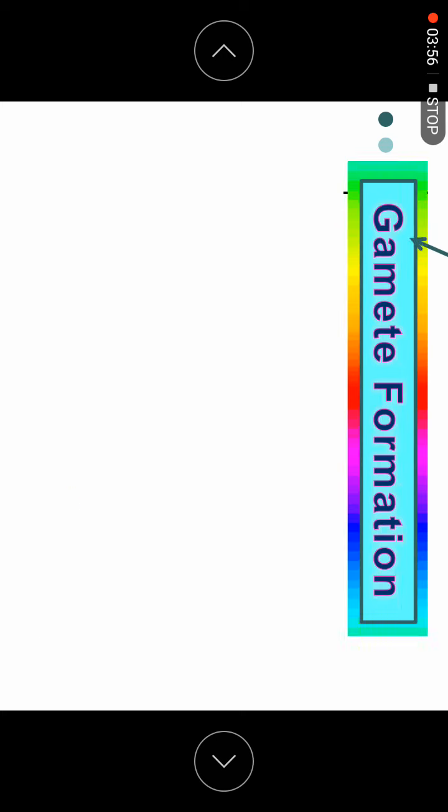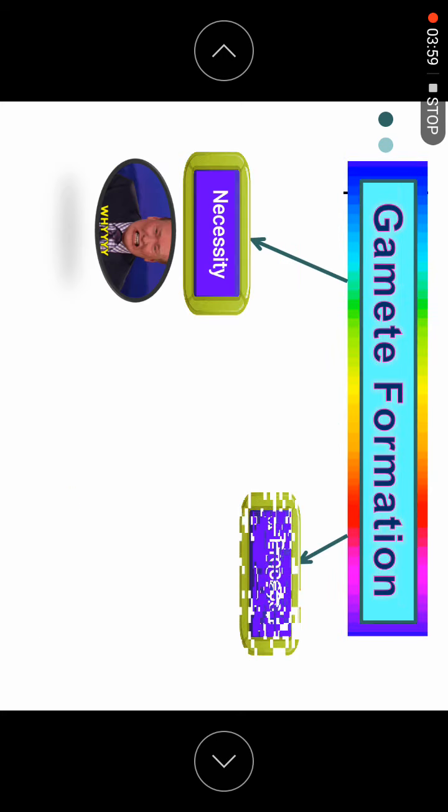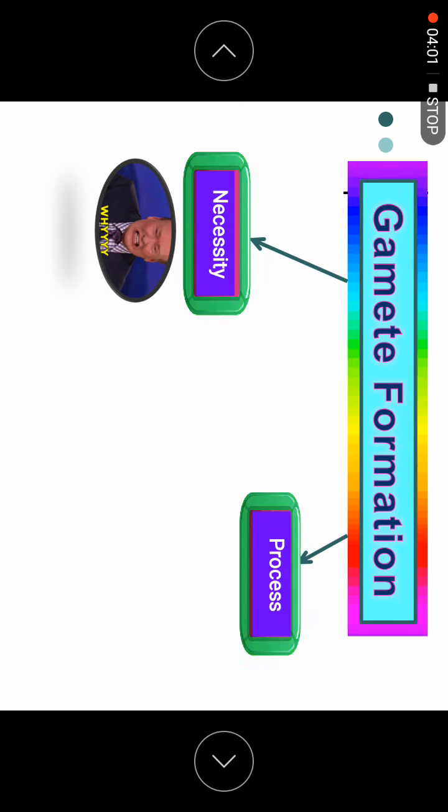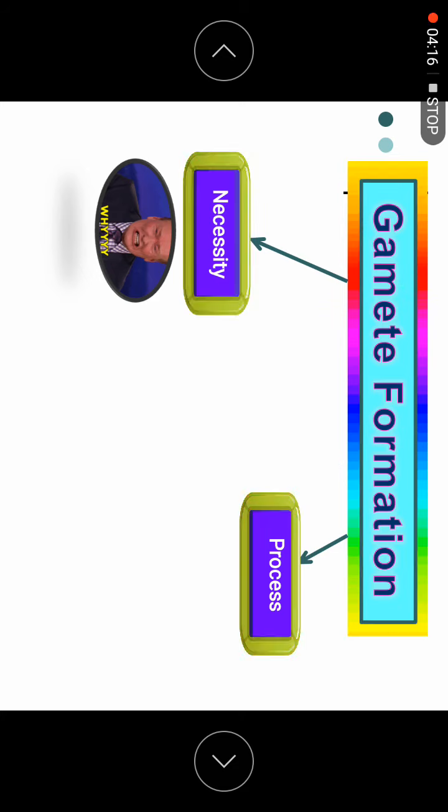First, we will see why we need to form the gamete. Why not just take a normal cell and reproduce asexually, where one cell undergoes mitosis and produces another cell?